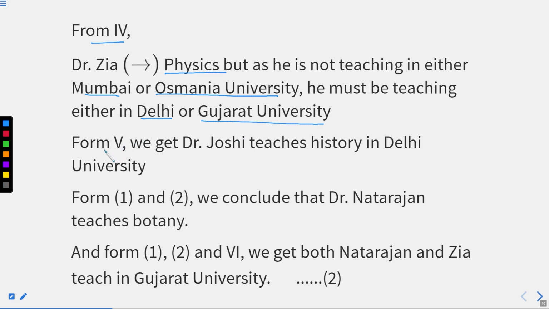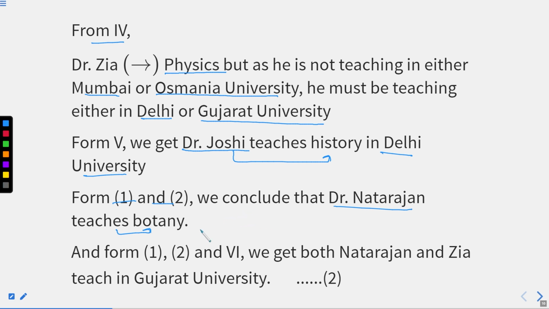So from statement number 5, what do we get? Dr. Joshi teaches history in Delhi University, right? It is a clear-cut statement. So from 1 and 2, from both the statements, we can conclude that Dr. Natarajan teaches botany.